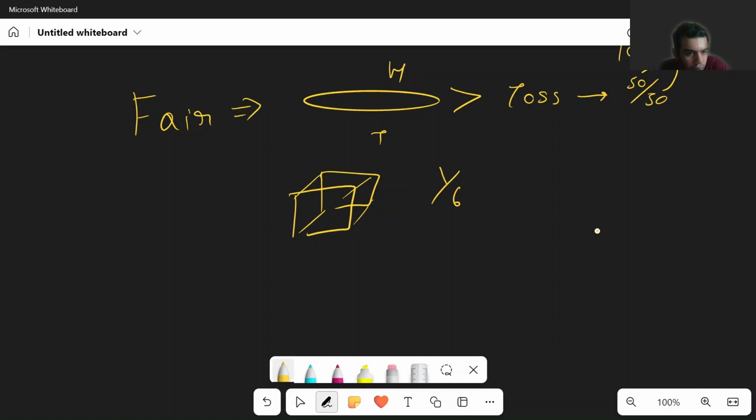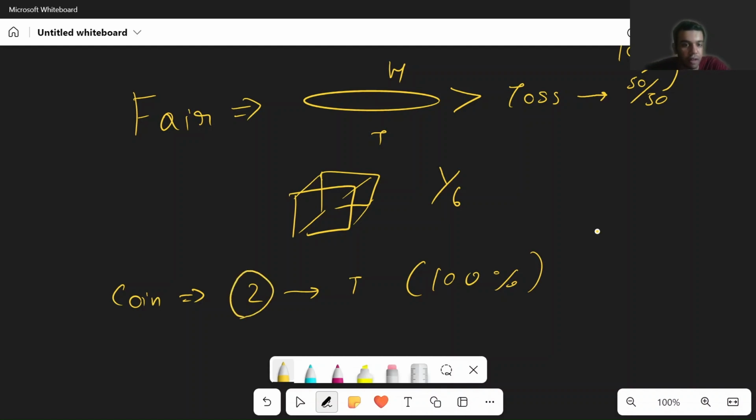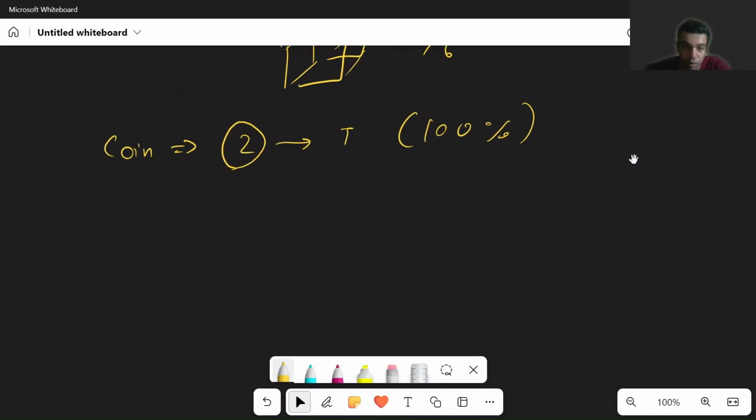Now let's go back to the coin. Suppose we toss it 2 times and both times tails come. So we say it's a 100% chance of tails. But can we say it's an unfair coin? No, because our test cases, our number of events, our number of trials are really few. Then we move towards 3, 4, 5.